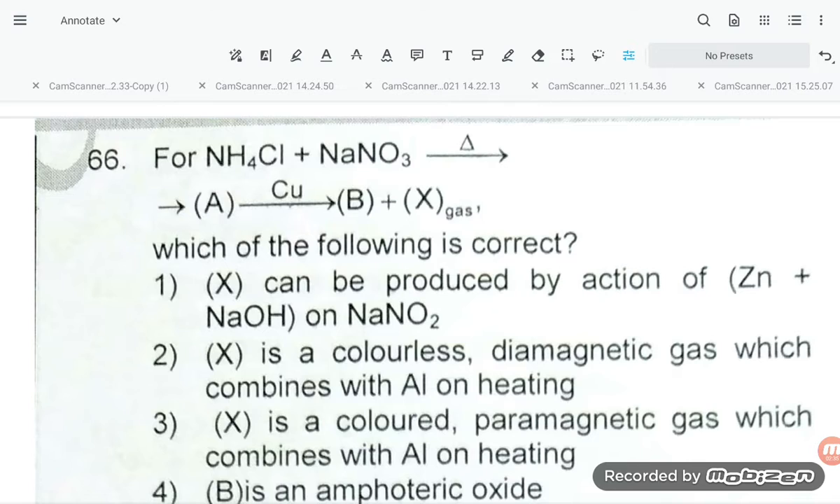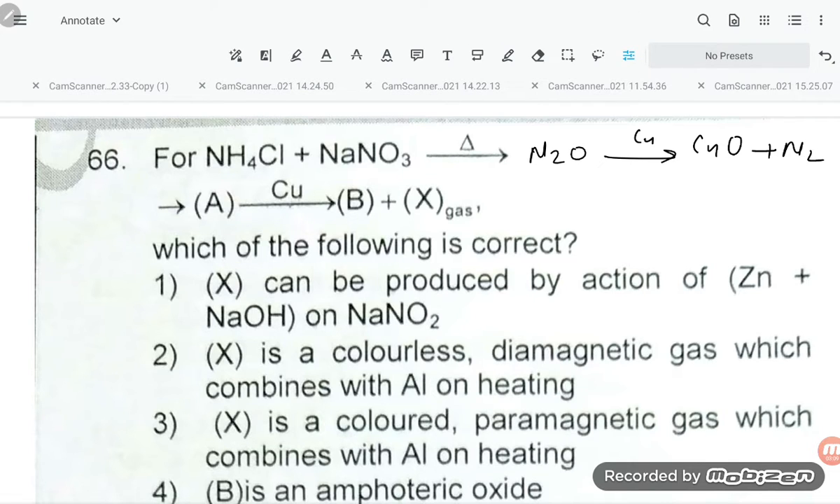Now let us move to question number 66. What they are saying: NH4Cl and NaNO3, what will it give? NH4Cl, and if you are heating NaNO3, what is it going to give, student? It is going to give N2O. And if you are heating it with copper, what is it going to give? That is CuO plus N2.